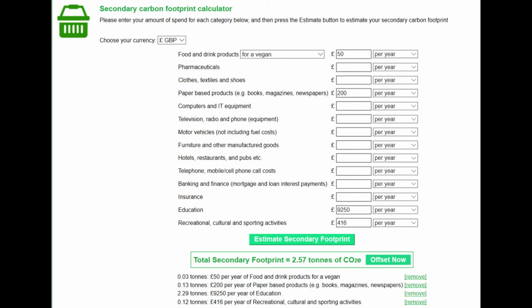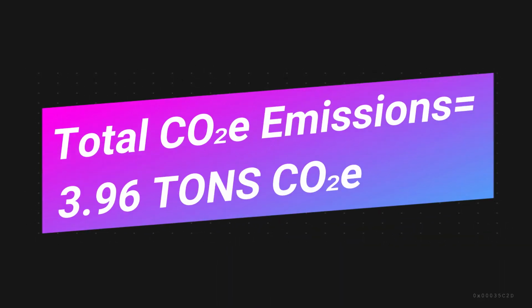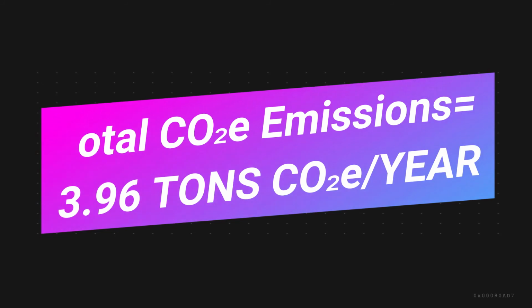Also, with regards to my secondary carbon footprint, education plays a big part, as you can see, which is 2.29 tons of CO2 equivalent per year. But this is the current fee applicable for my university course, which is not in my control. Otherwise, if this was taken out, my secondary carbon footprint would be 0.28 tons CO2 equivalent per year. So for the total CO2 equivalent emissions, I got a value of 3.96 tons CO2 equivalent per year.